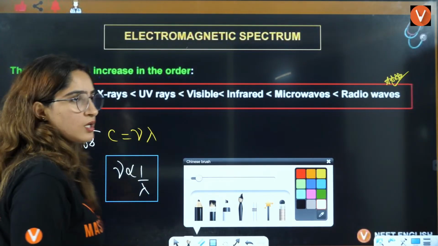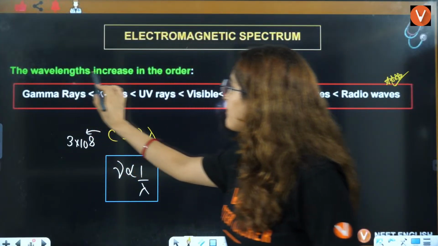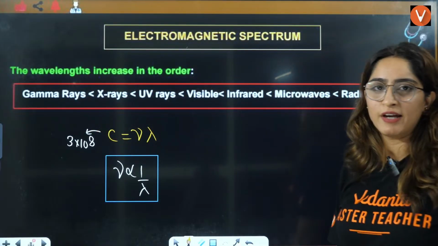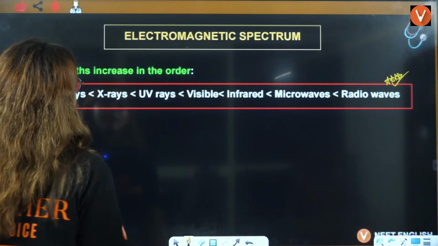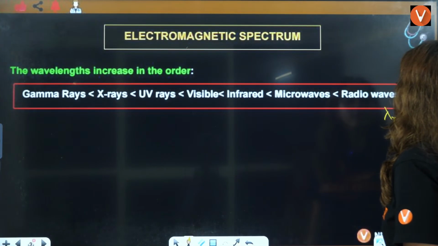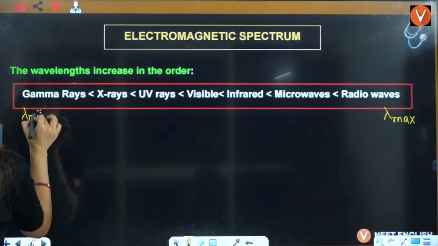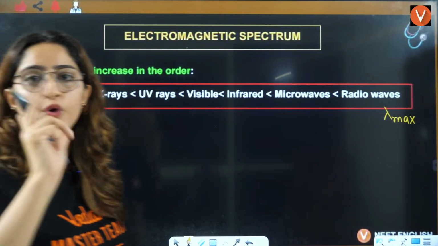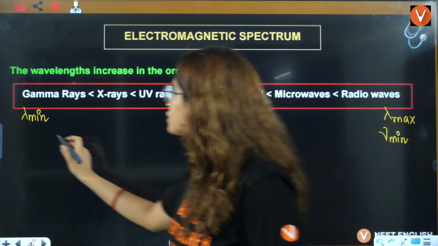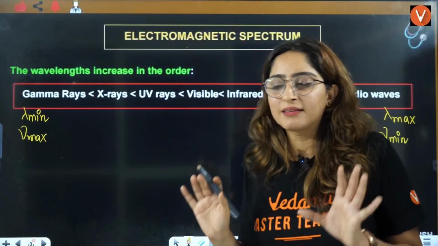So if I am saying that the wavelength increases in this order, that means this is the increasing order of wavelength, right? What is written here is the increasing order of wavelength. That means this has maximum lambda, and this has minimum lambda. So frequency is going to be opposite. This will have minimum frequency and this will have maximum frequency.